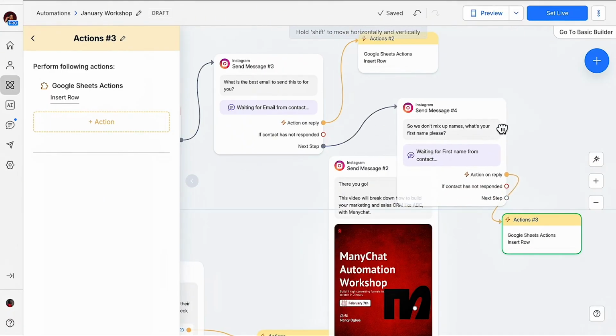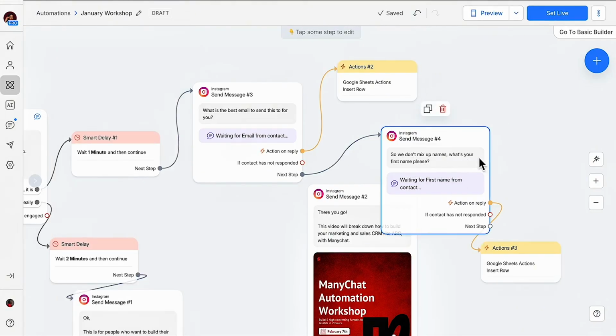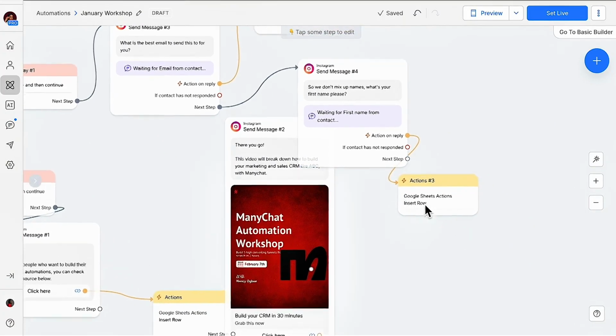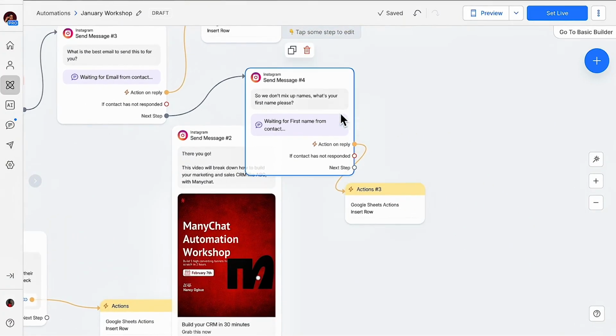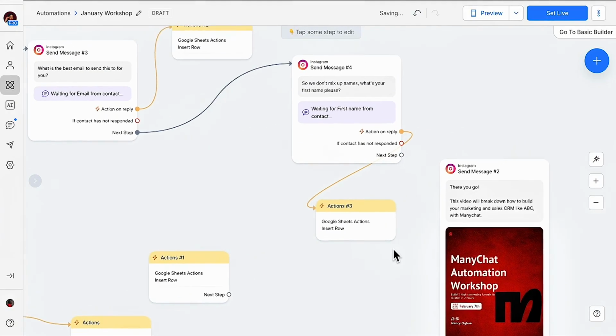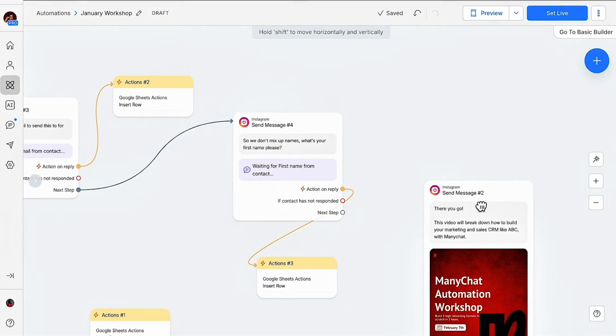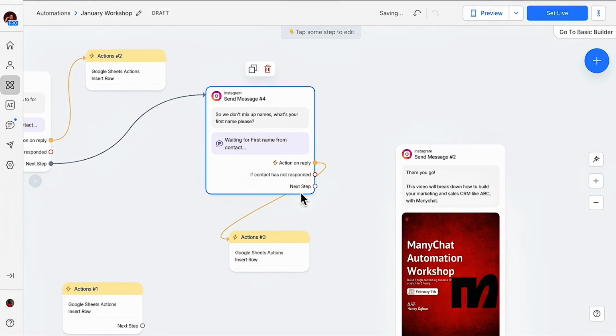I'm going to push it a bit. All right. So what is the best email? Once they give us the email, it goes to that sheet. So we don't mix up names. What's your first name, please? They give us that name. It goes here. Now, once we get the first name, we have it here. Okay. I'm going to move this all the way. Don't worry. Everything is going to make sense. I'm going to put it all together for you. Now, next step is there you go.